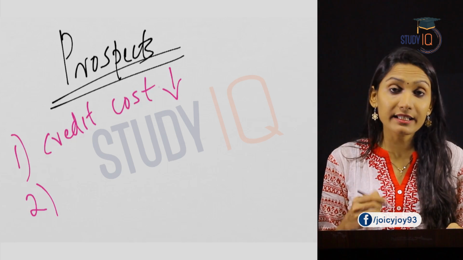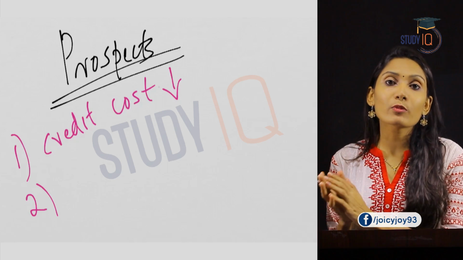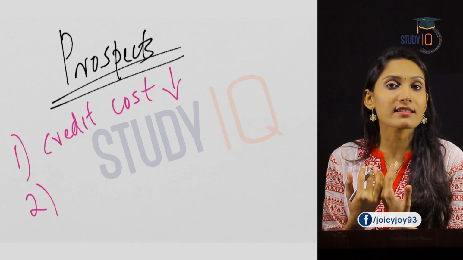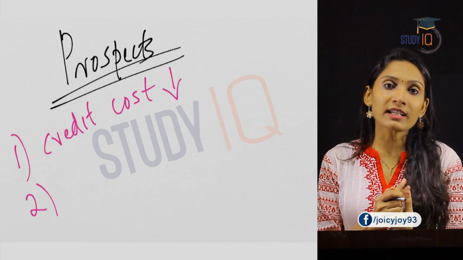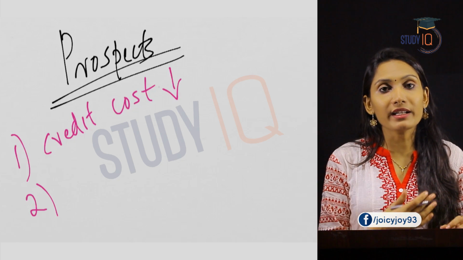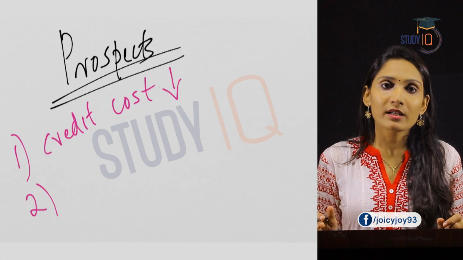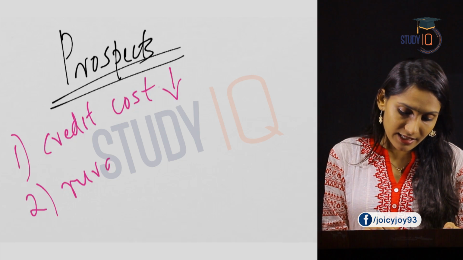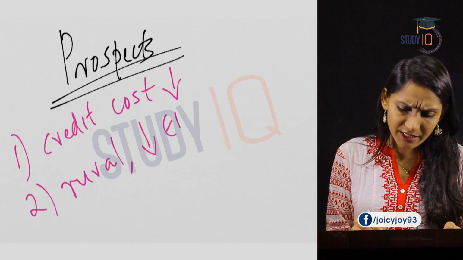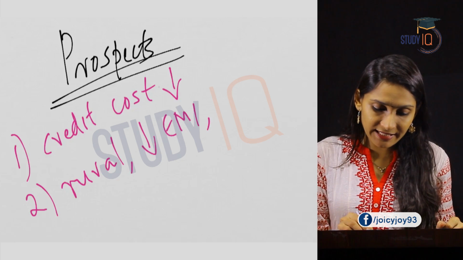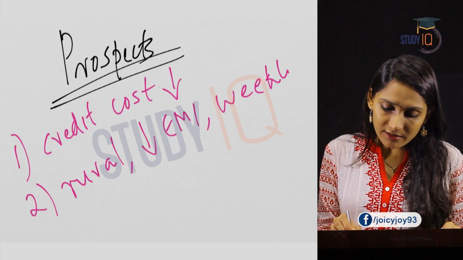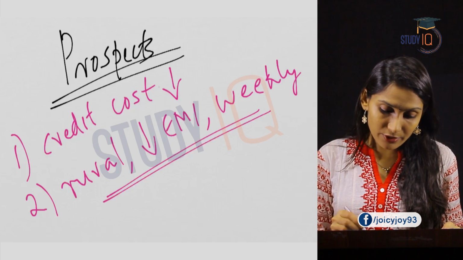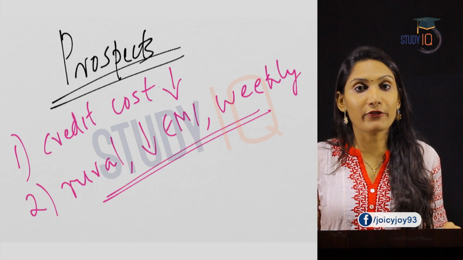You must understand here that MFIs have more presence in rural areas, or there are more microfinance institutions in the rural areas of the country. So the loans are provided mainly to the lower income group. So there would be lesser EMI also. So rural areas, lesser EMI, and also weekly collections. So this will reduce the cost of this credit. So this will also be a future prospect for them.